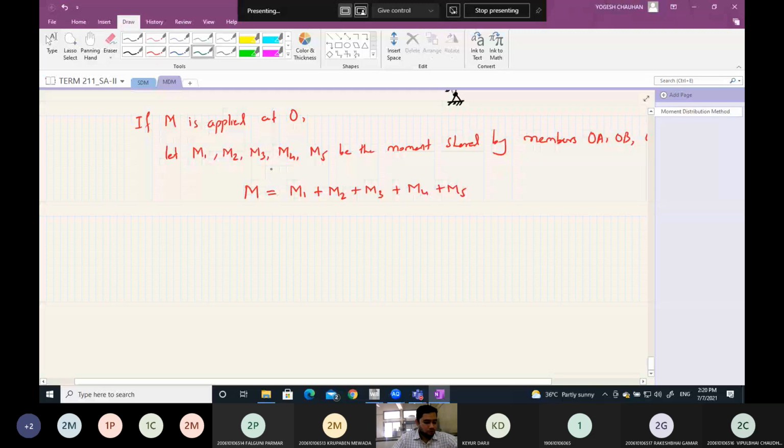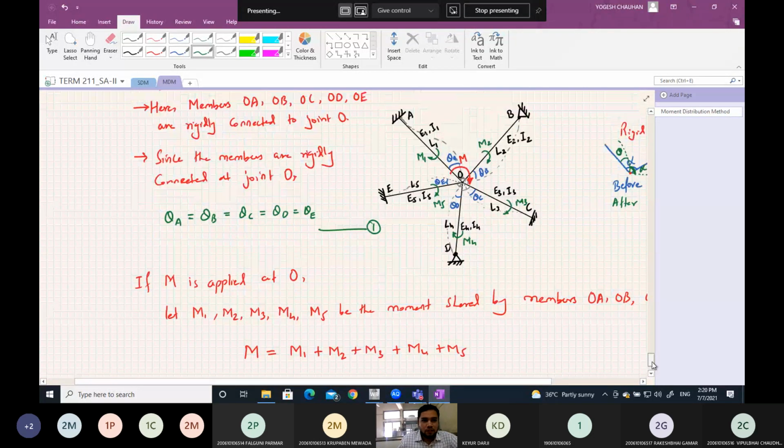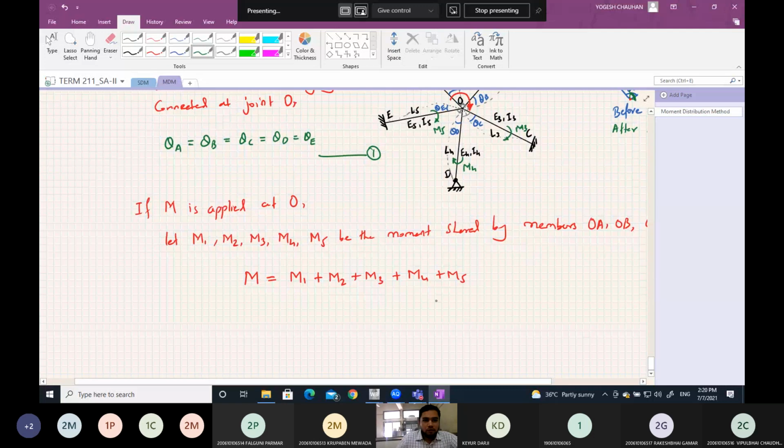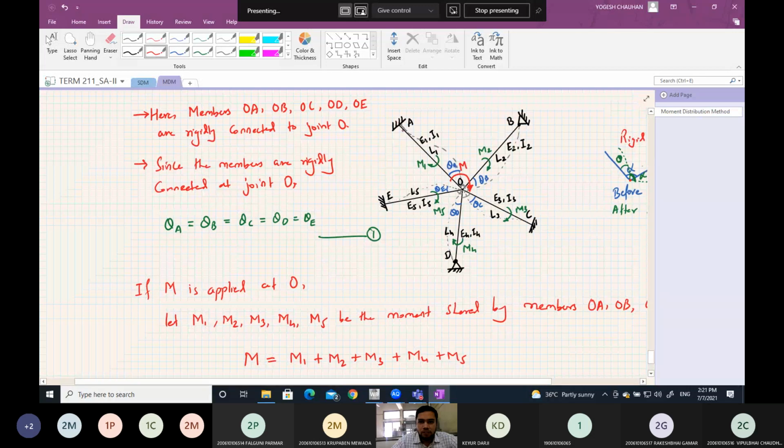So now, since we know that theta A will be equal to, note that this member OA is actually fixed, is rigidly jointed.